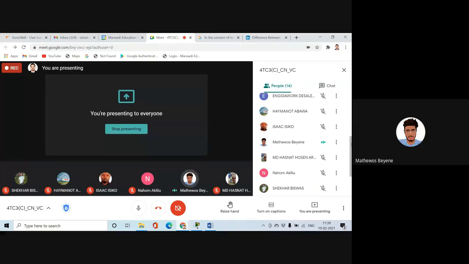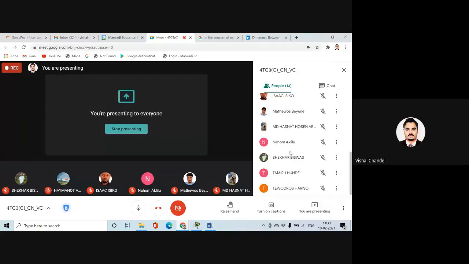Okay, a router is used to connect many devices like computers, laptops, mobiles, and other devices. And that router may be connected to another router in another place, so that they can connect to each other. Okay, very nice try, Matthew.